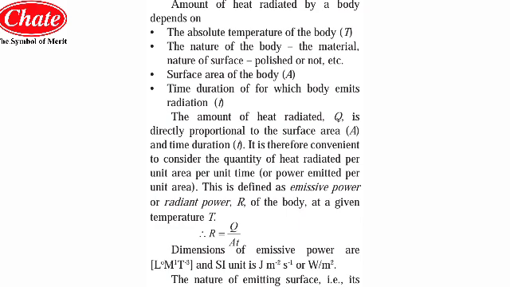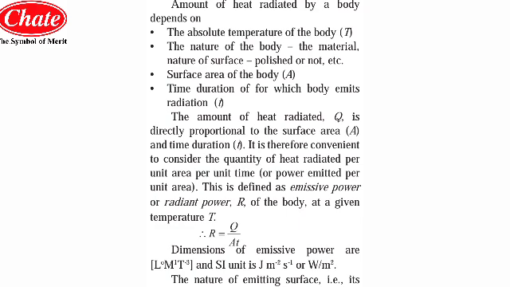The second one is the nature of the body, the material and nature of the surface, whether it is polished or not. If the surface is well polished, there is a maximum chance of reflection of the incident radiant energy. If it is not well polished, it will be closer to the black body concept, so there will be a possibility of absorption of that radiant heat energy. So it also depends on the nature of the body.